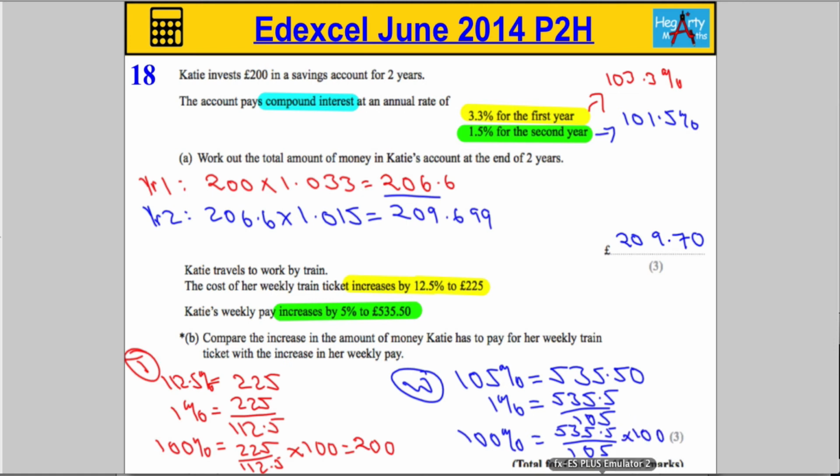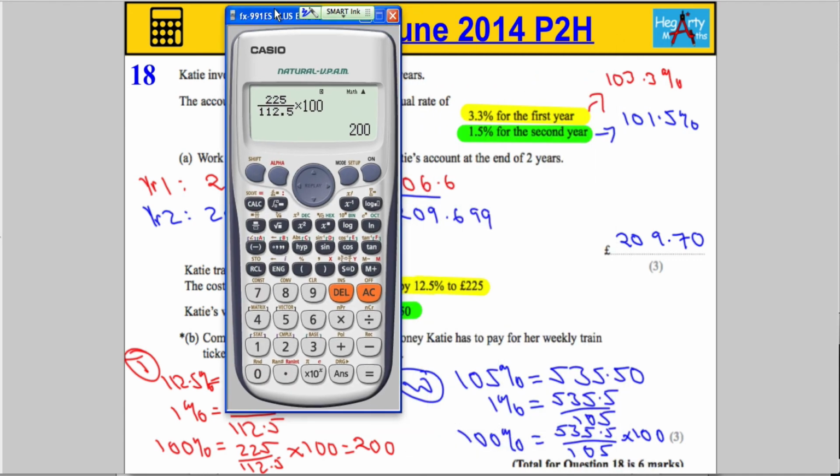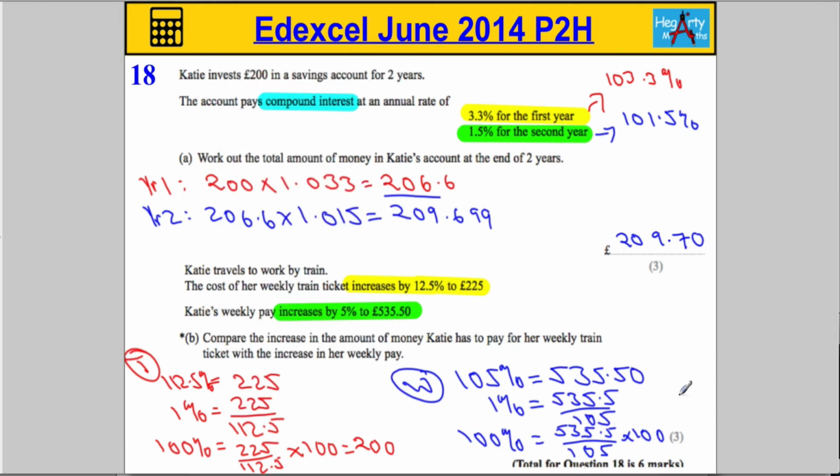We're a wee bit tight for space here. Okay, so let's clear that off. It's a fraction. 535.5 over 105, times that by 100 to get the original amount. We're going to get 510. Now, we're asked to compare. What can we say? The original amount for the ticket was £200. So it's gone up by £25.